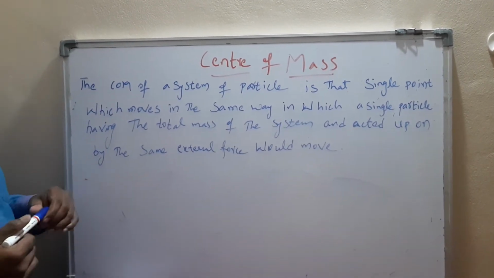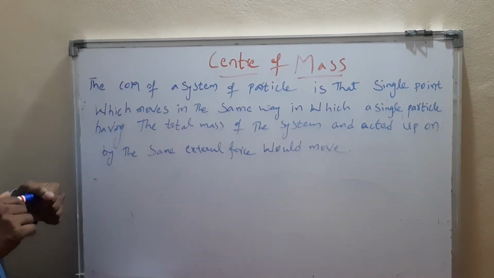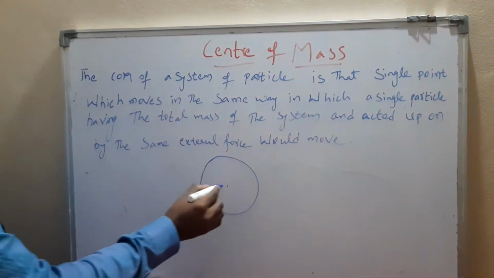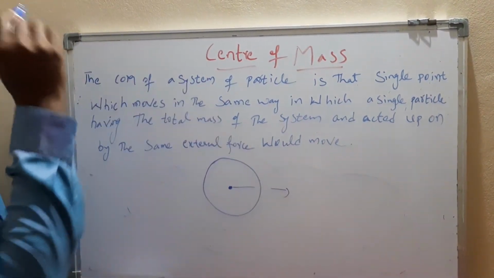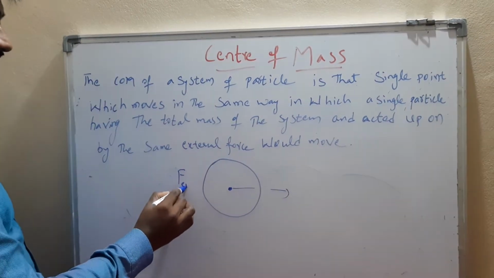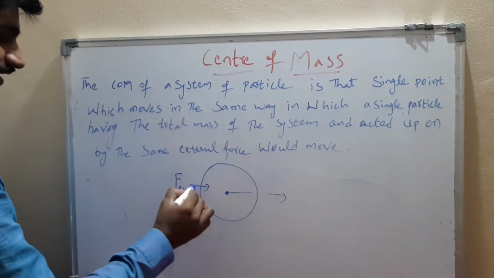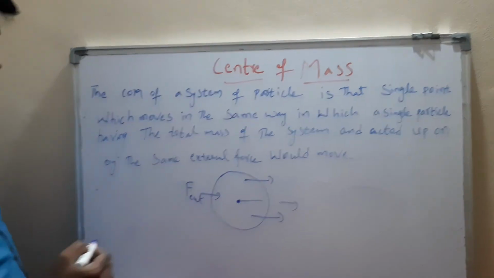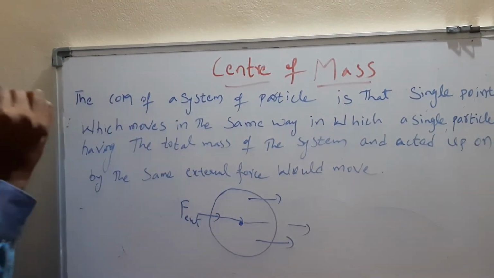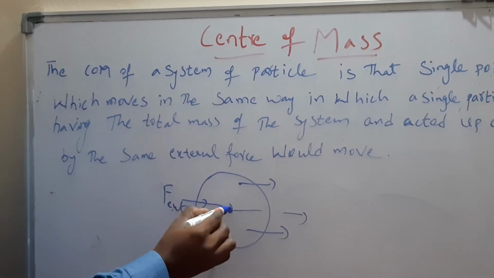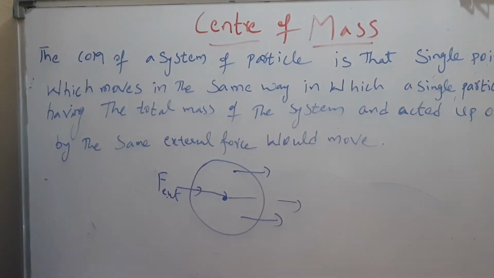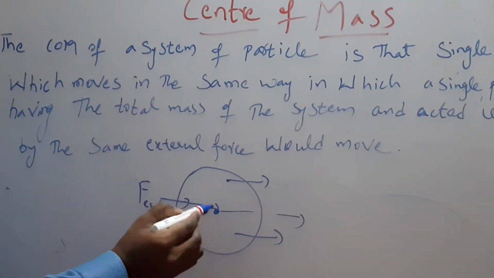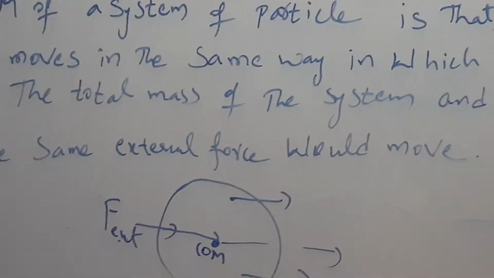Now, once again, center of mass of a system of particles: is it just a single point? It is a single point which moves in the same way in which a single particle having the total mass of the system and acted upon by the same external force would move. Here I have exerted a force on the body. This is an external force. I acted at the center of mass position.